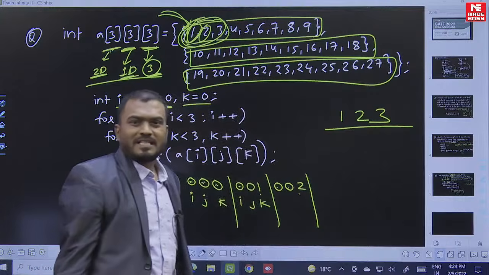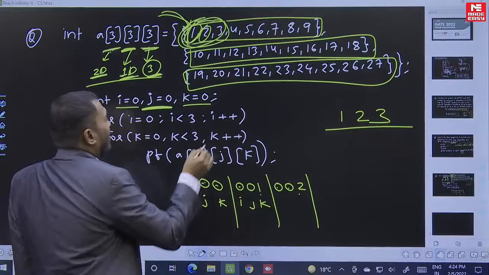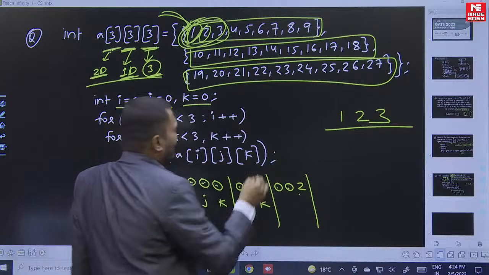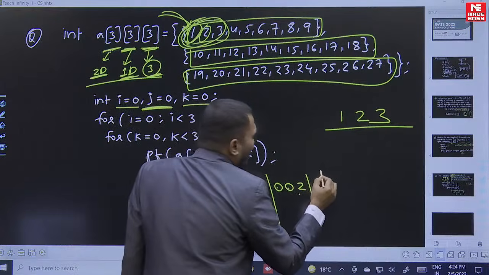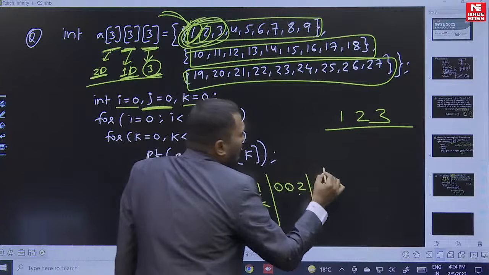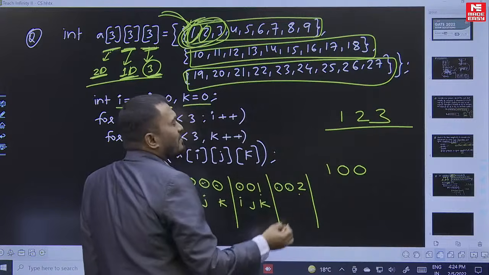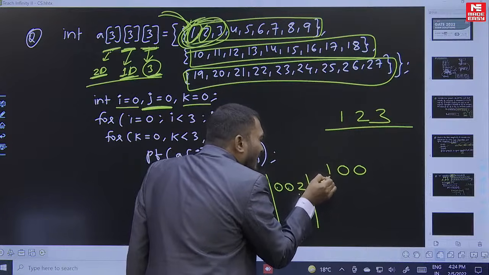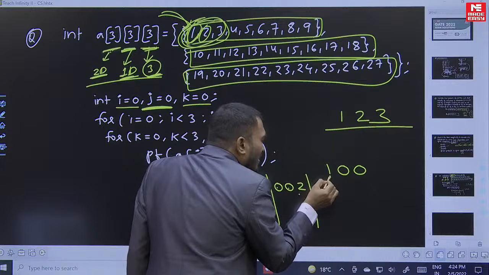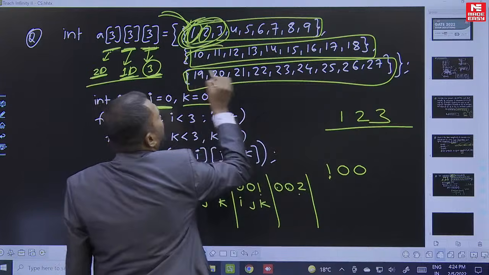Very good. Next time, the i value will increment. So understand, this is interesting. The i value becomes 1, the j value is 0, and the k value is 0. It means the first 2D array. This will tell you the first 2D array.